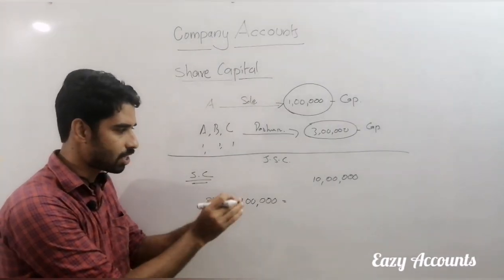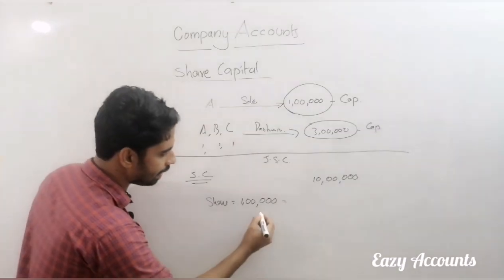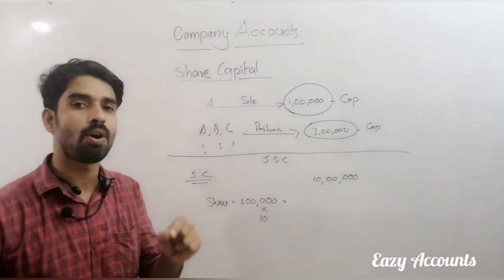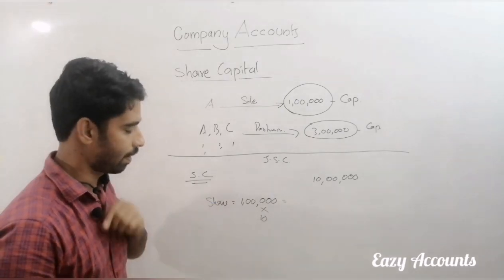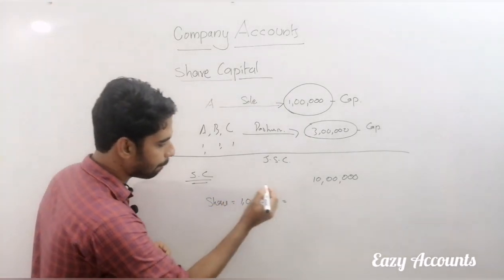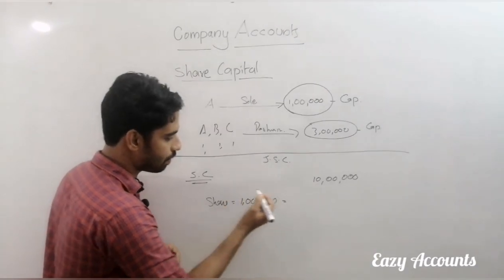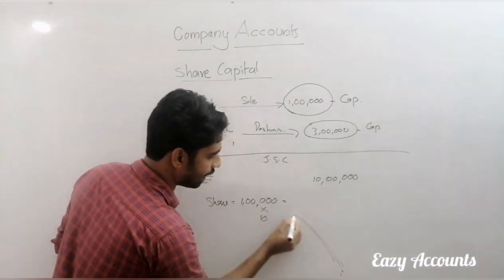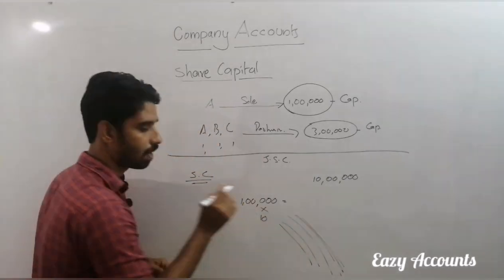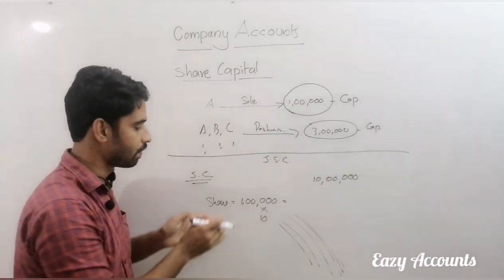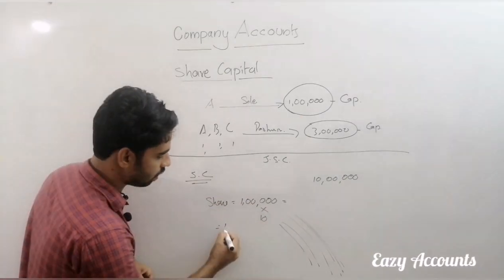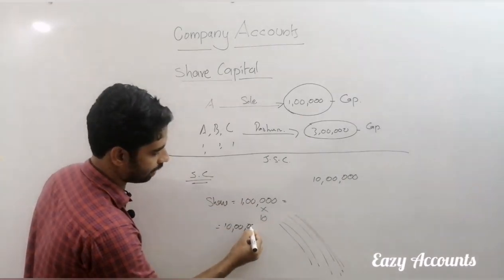So when you purchase the share, you have to pay the money. The company decided 10 rupees is the value of a share. When 1 lakh people purchase, they will pay 10 rupees each to the firm. So the company will collect 10 rupees from 1 lakh shareholders. Then the company will get 10 lakh rupees of share capital.